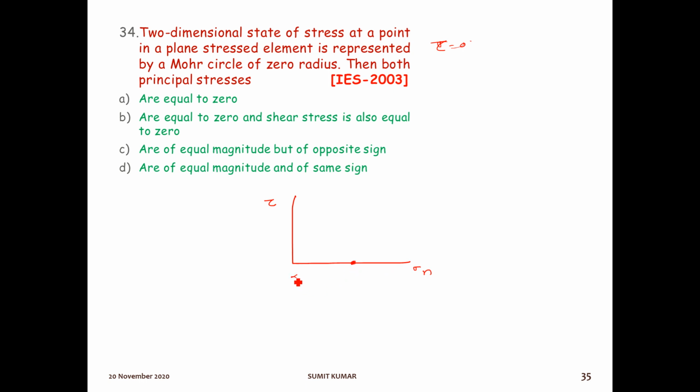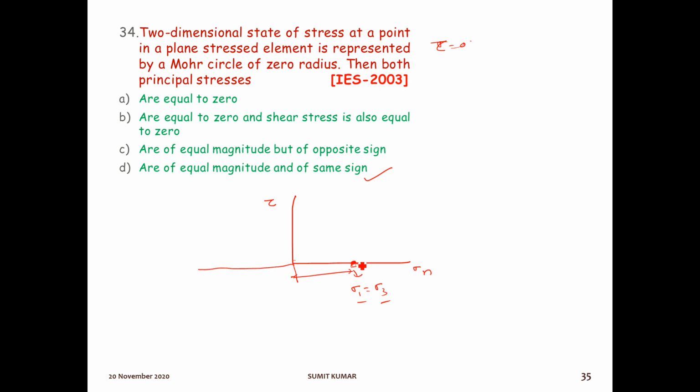Here sigma 1 is equal to sigma 3, or sigma 2. That is, the maximum principal stress and minimum principal stress will be the same. Both principal stresses are of equal magnitude and of the same sign. Why the same sign? Because it is at the same point.